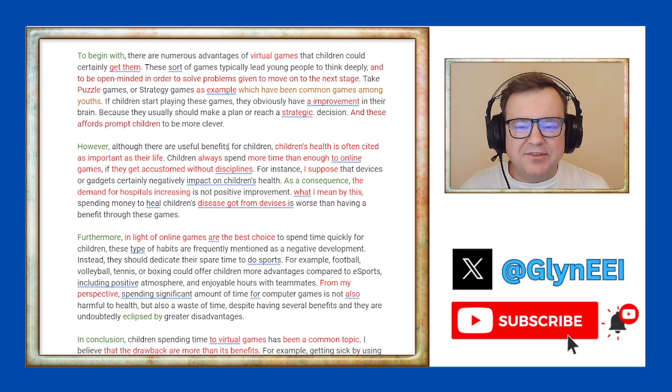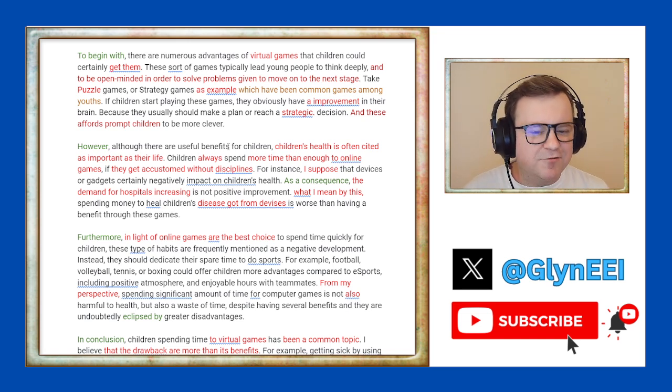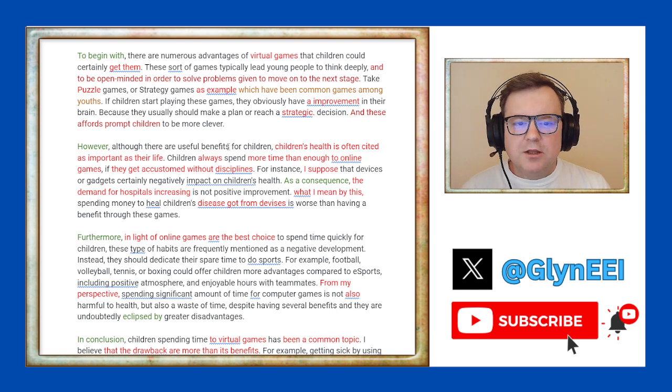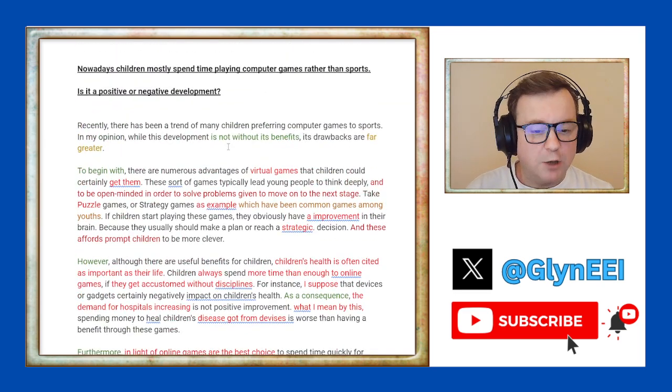It seems that the candidate here doesn't know what it means to present and support an argument. The candidate doesn't know where they should use personal language, where they should use tentative or hedging language. The candidate doesn't have an understanding of how to write an essay.